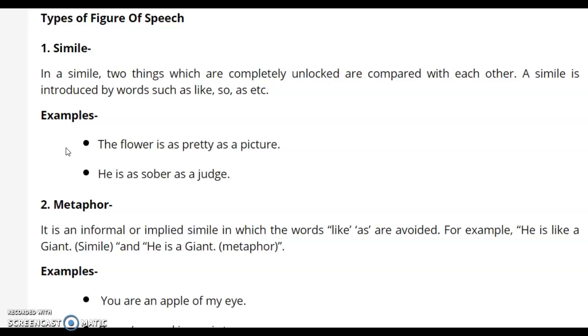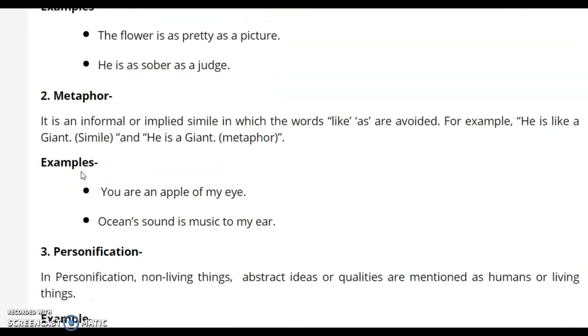So we are comparing the flower with a picture. He is as sober as a judge. Second, metaphor. Metaphor is somewhat like simile, but it has a difference. It is an informal or implied simile in which the words like, as are avoided. For example, he is like a giant. It is a simile.